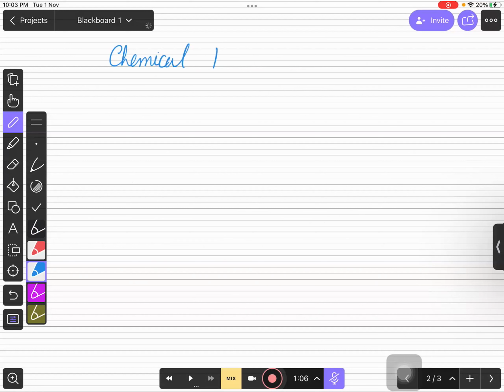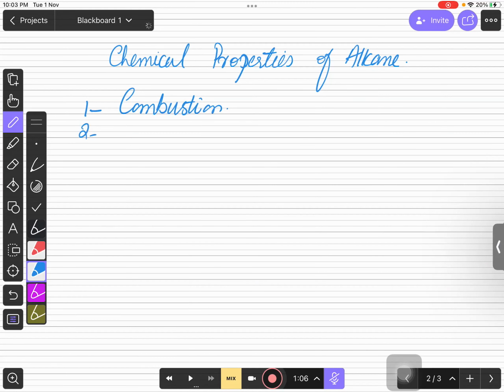Chemical properties. We just have two chemical properties in our syllabus. The one is combustion and the second one is substitution reaction, which in A levels is known as free radical substitution reaction. If you remember your O levels, you named that a substitution reaction, and now we are going to learn this further. So it can be named as free radical substitution reaction, right? These are the two chemical properties that you need to discuss in your syllabus.